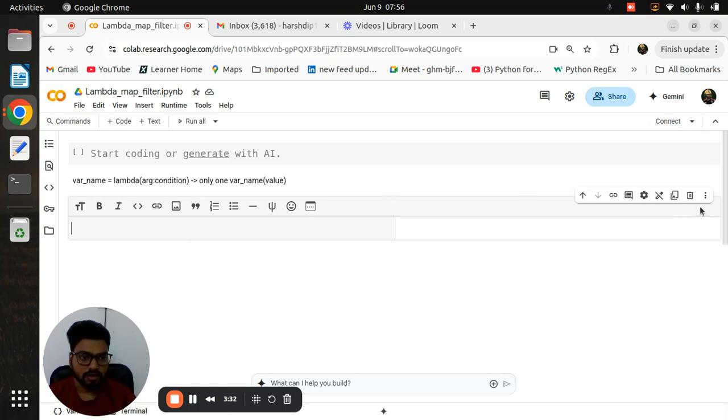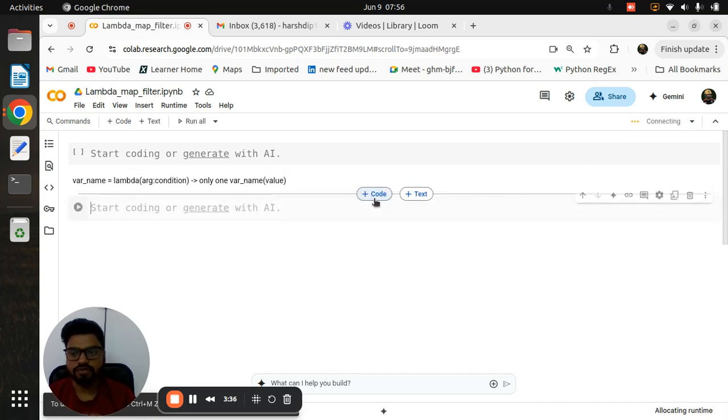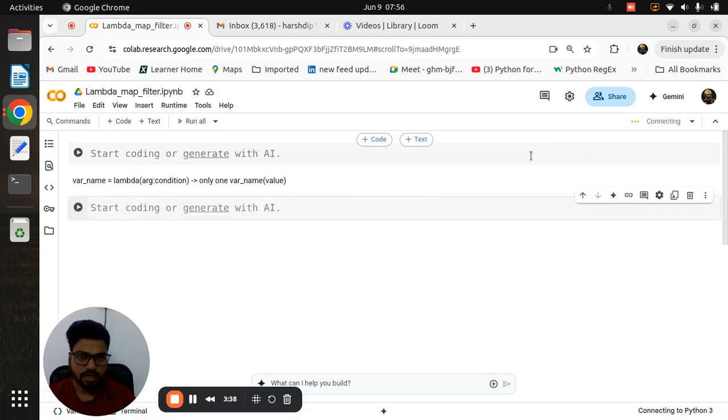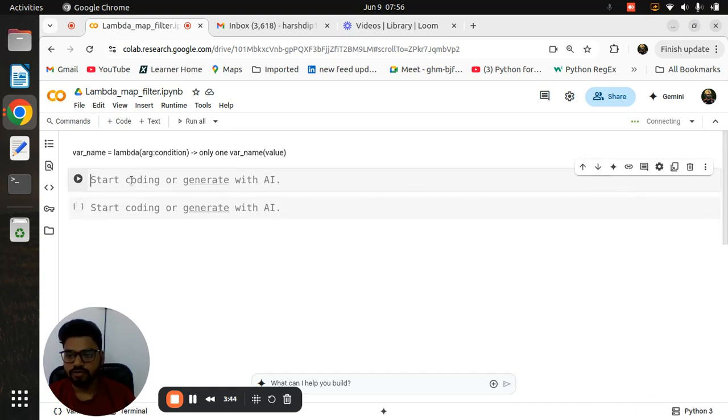So without wasting time, we will start our first program. I will tell you a very simple program first. For example, I want to print the addition of two numbers. First I give the variable name, then as per the syntax I need to write lambda. After lambda you need the round bracket.